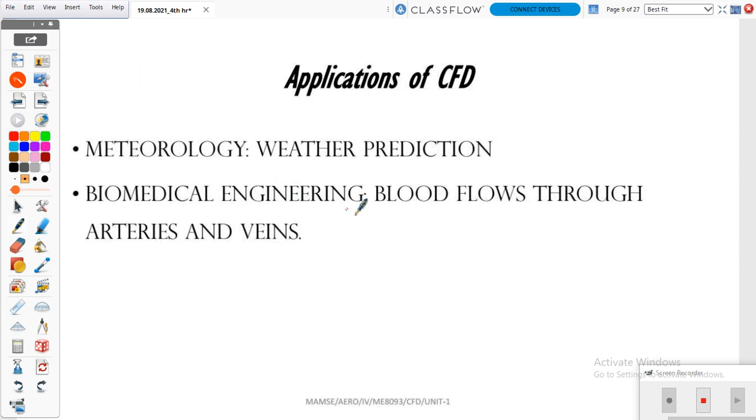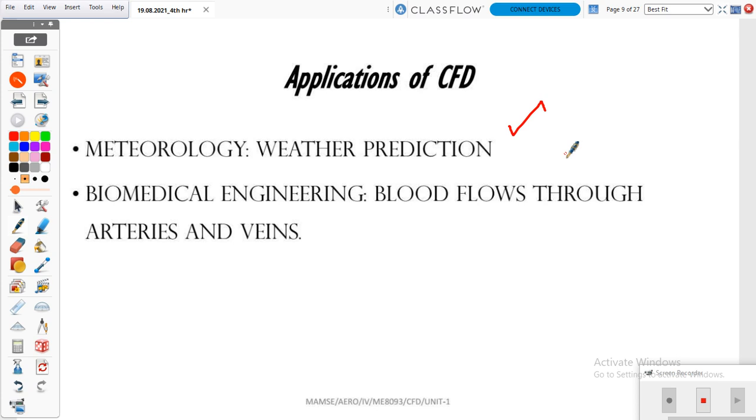And next one, meteorology, that is weather prediction. Nowadays we are using smartphones. You are all well versed in the Windy app. When you open that software, it will show your correct location and color differences also. If you see the red color, it means the rainfall or wind speed will be maximum.